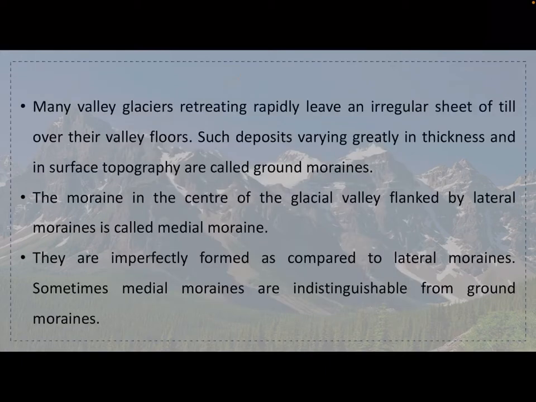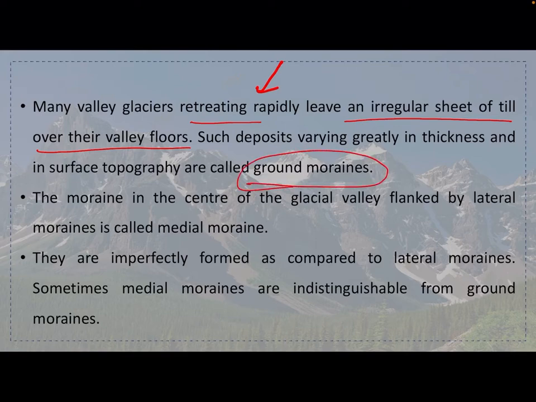Many valley glaciers retreating rapidly leave an irregular sheet of till over their valley floors. Retreating rapidly means the movement is very fast. Such deposits, varying greatly in thickness and surface topography, are called ground moraines. The moraine in the center of the glacial valley, flanked by lateral moraines, is called the medial moraine, which is in the center of the glacial valley.